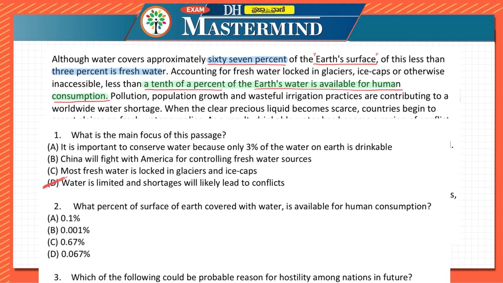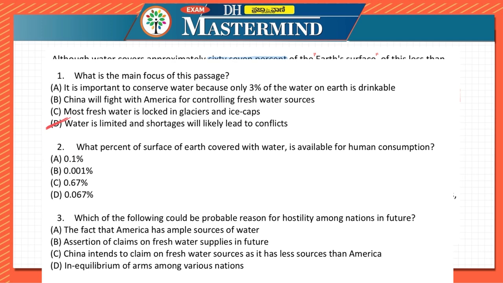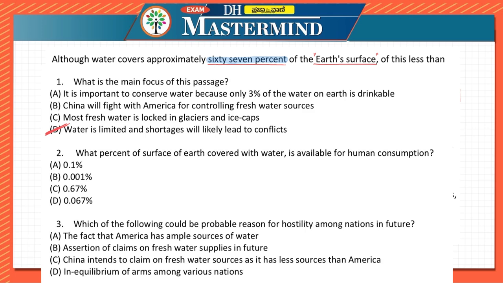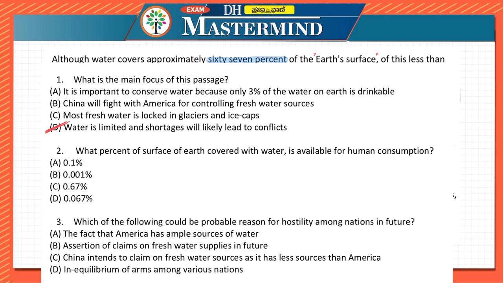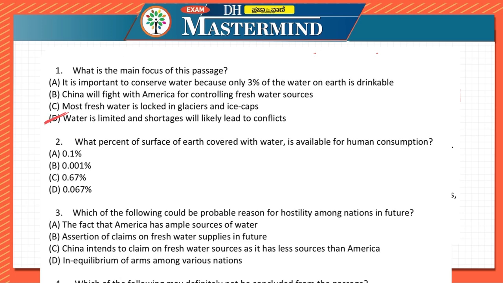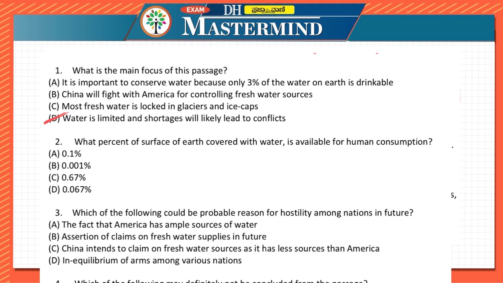So a tenth of it. Okay, so here they are mentioning what surface of earth covered with water is available for human consumption. Now because they are giving 67%, the nearest answer would be, if you are taking a tenth of it, it should be 6.7% or so, but we can mention it as C over here for us. But in the key answers at some point of time, some students had also said that it will be 0.067, but it looks like 0.67%.